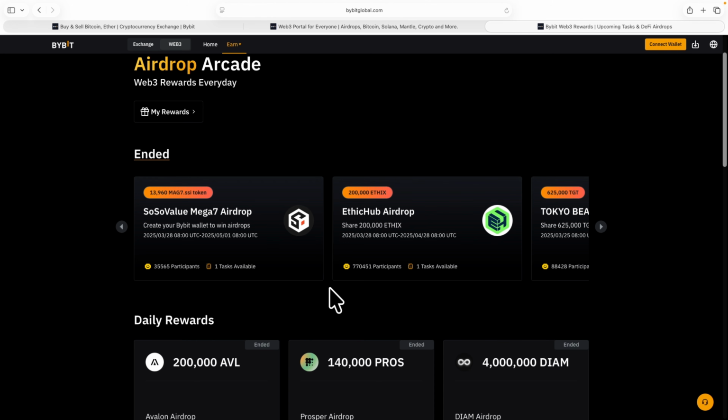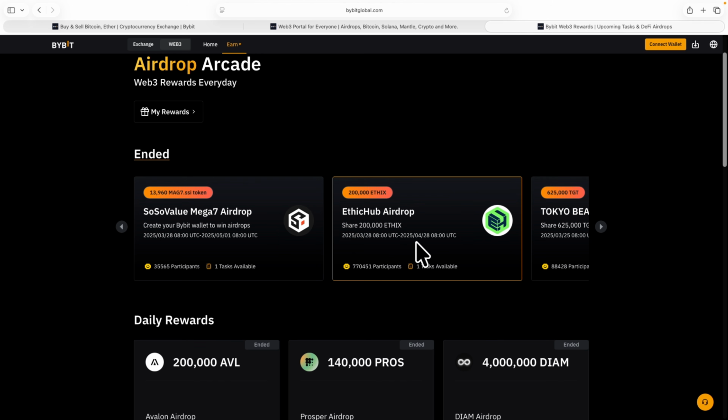For example, maybe in the next 2 or 3 months, whenever they have new airdrops, they bring them here. They have them a lot. They can have like 10 or 20 airdrop events that will come on right here. It happens from time to time. If they bring in any airdrop, it can be there for 2 months, 3 months, 5 months. For example, if you look at this one right here, it was here for like 1 to 2 months. For this one, it was here for about 1 month.